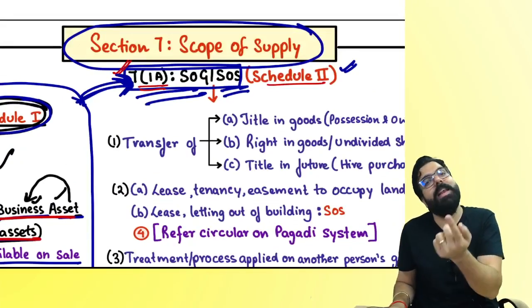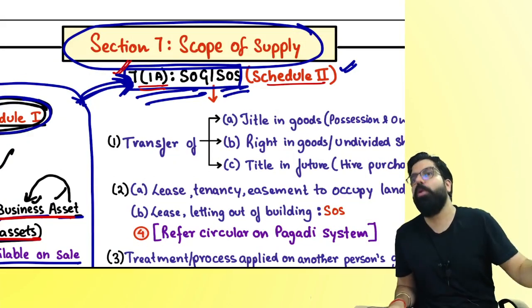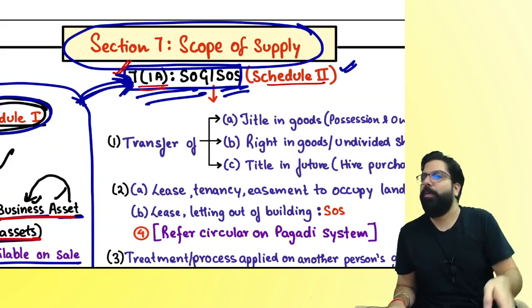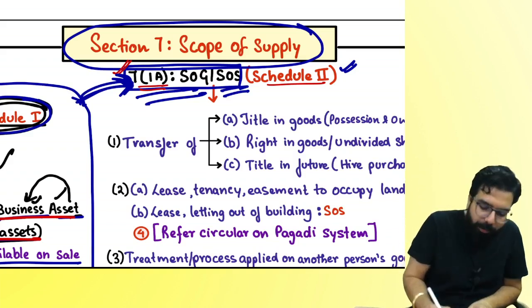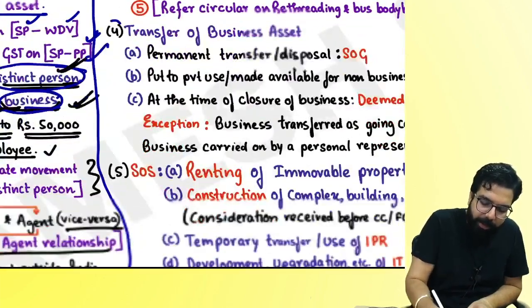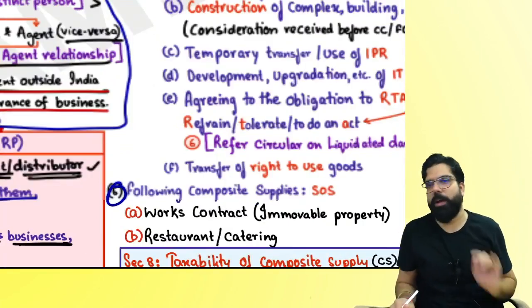But 7(1)(a) refers to Schedule 2 and says please go to Schedule 2. In Schedule 2 I have told whether your activity will be supply of goods or supply of service. In Schedule 2 we have 6 paragraphs, paragraph 1, 2, 3, 4, 5 and 6. Absolutely easy paragraphs.